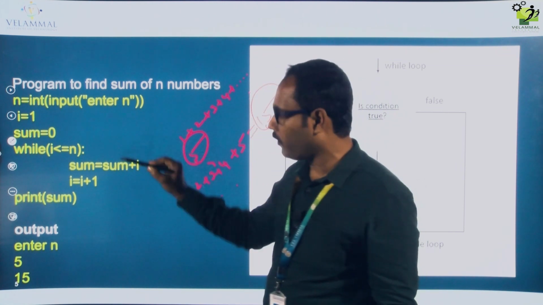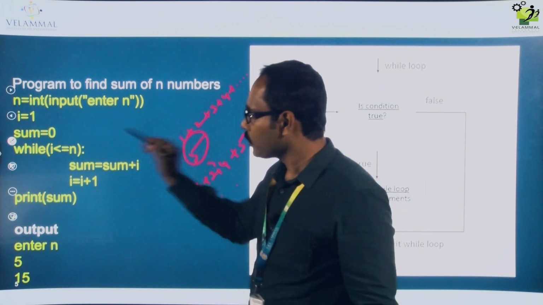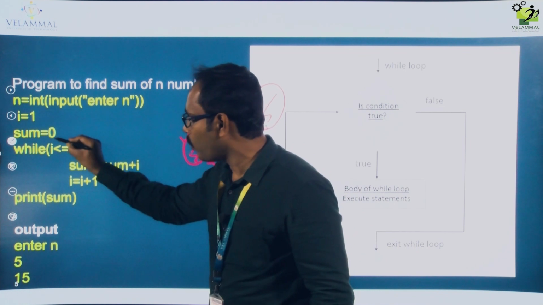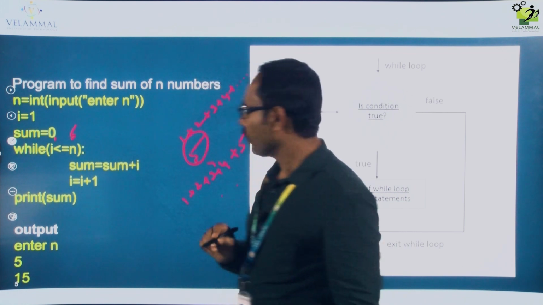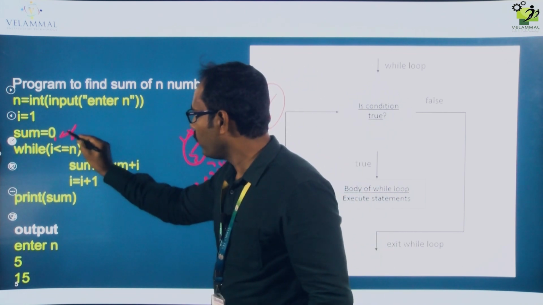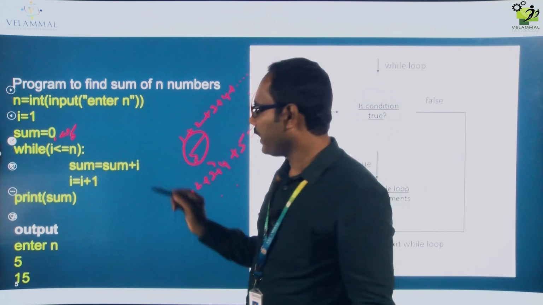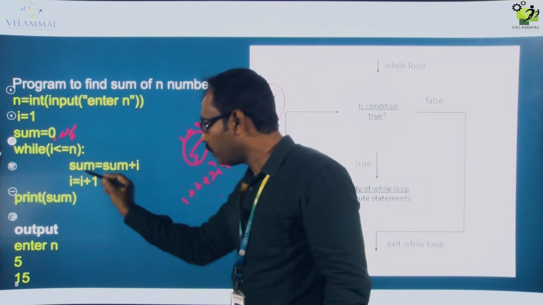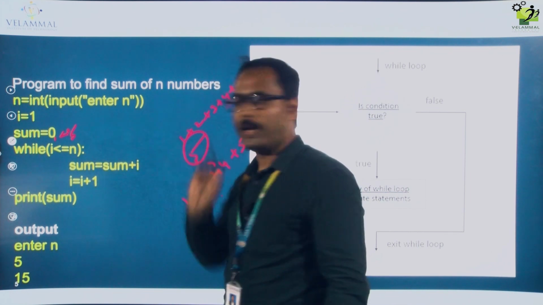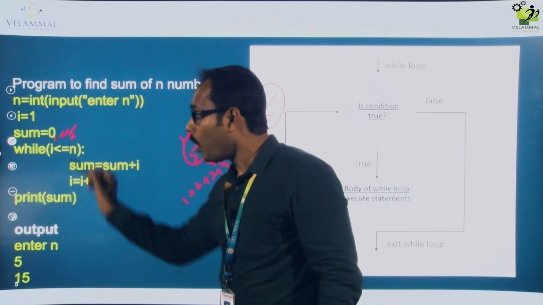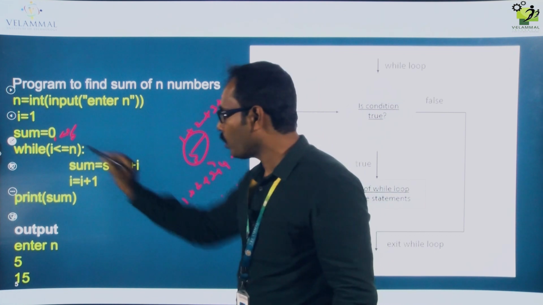Now I go for a condition, while I less than or equal to n. The I value is already declared as 1, and n is my input 5. So 1 less than or equal to 5, the condition is true, so it will come to the body of the while loop. These two statements are the body of the while loop. The print statement is outside the while loop, because it is not indented.